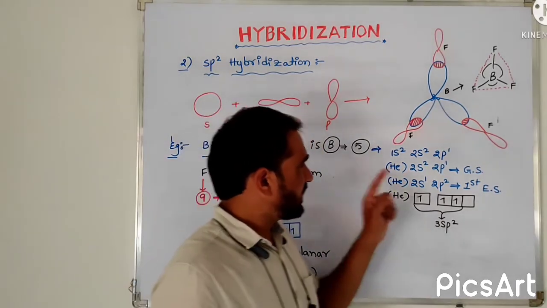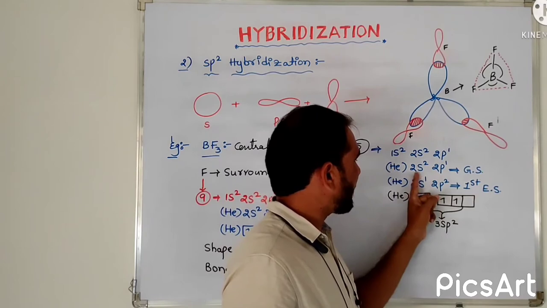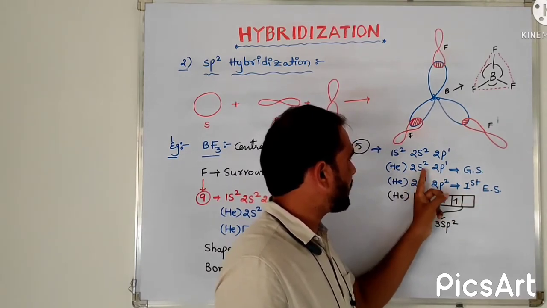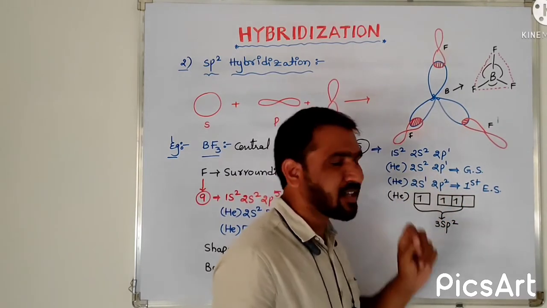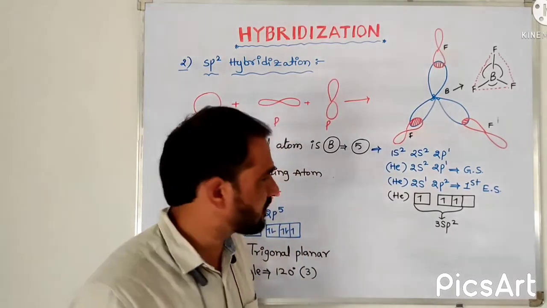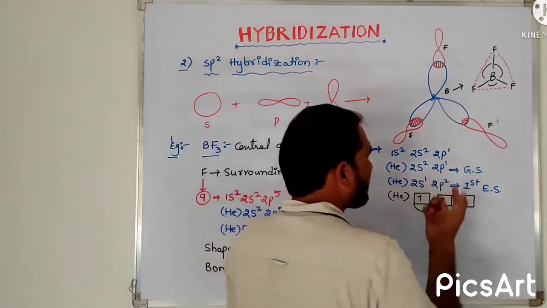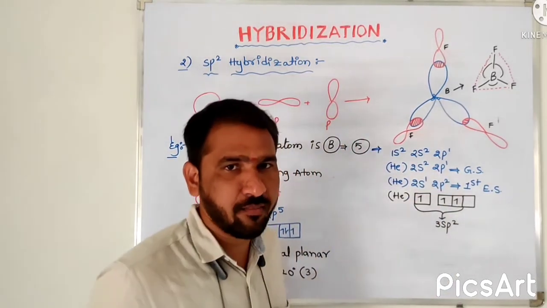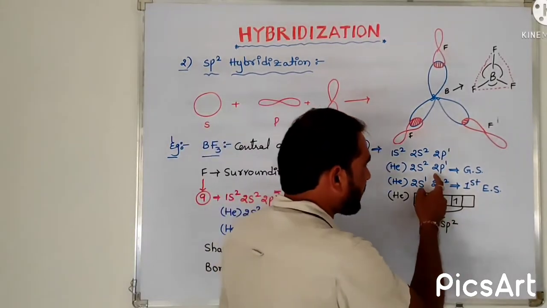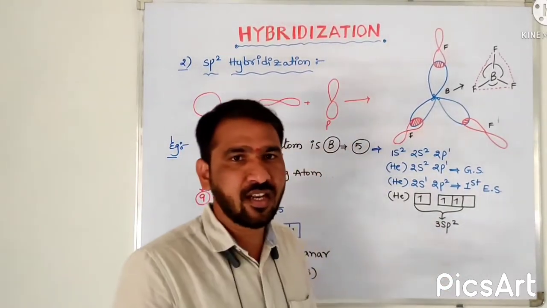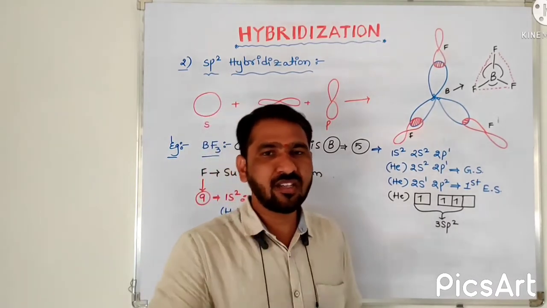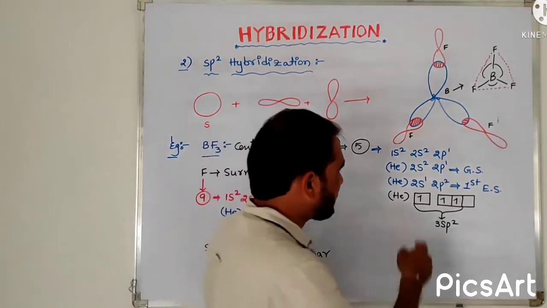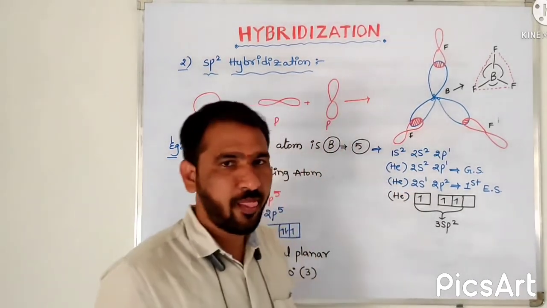Here the ground state configuration has 2s2, 2p1. It means the 2s orbital has paired electrons and the 2p orbital has a single electron. There is no problem with the 2p, which has a single electron that can participate in the overlapping. But the difficulty is with the 2s orbital.